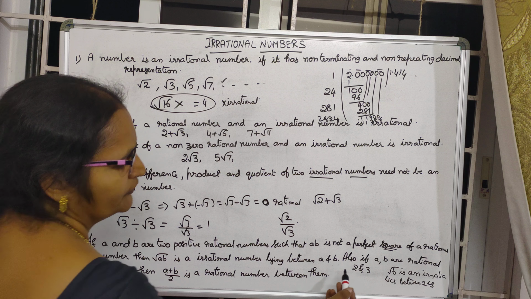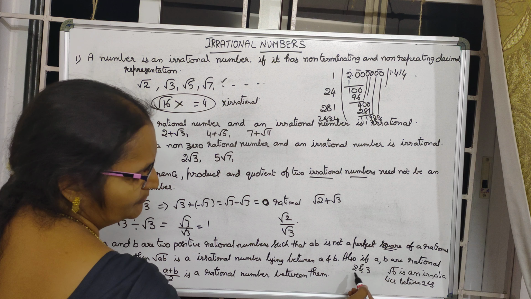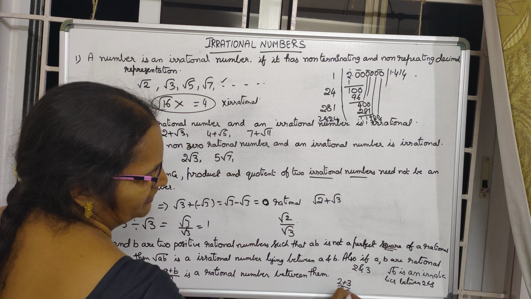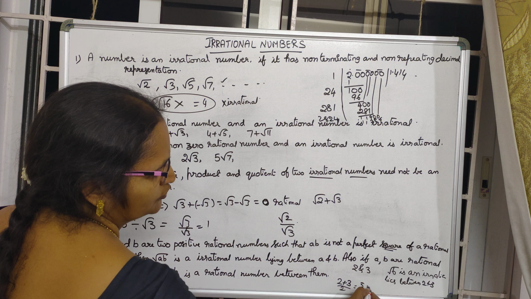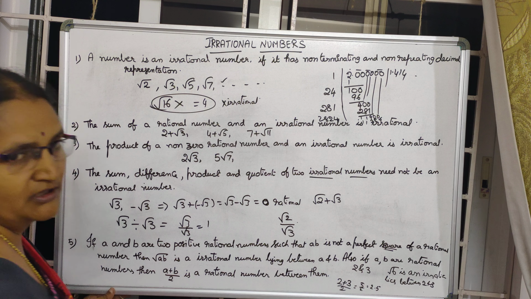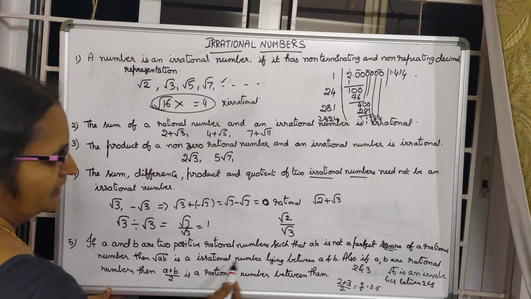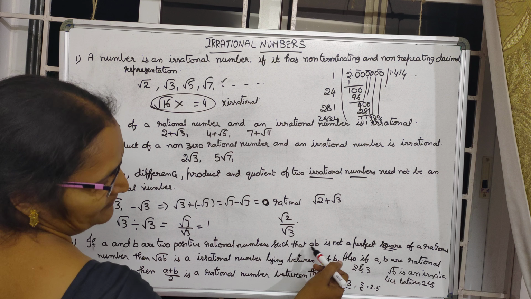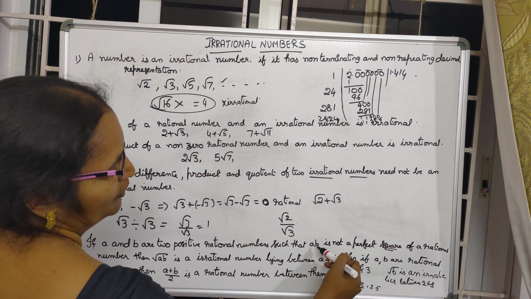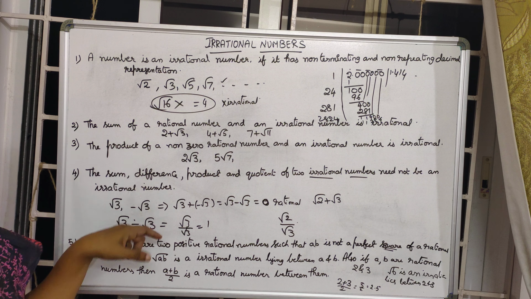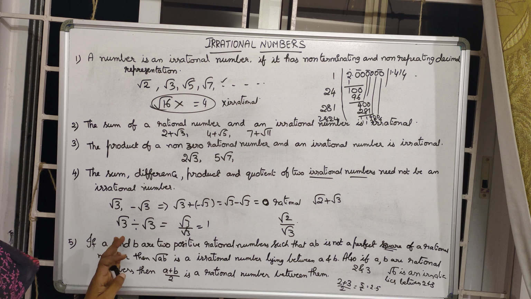In the same manner, if you want to find any rational number between two rational numbers, we know already this one, the sum A plus B by 2, that is 5 by 2. This is 2.5, which always lies between 2 and 3. A plus B by 2 is a rational number lying between them, and root AB is an irrational number lying between them. Perfectly, here, if the product AB is not a perfect square, then only this formula will be applicable. These are all our facts of irrational numbers. Clear? Thank you.